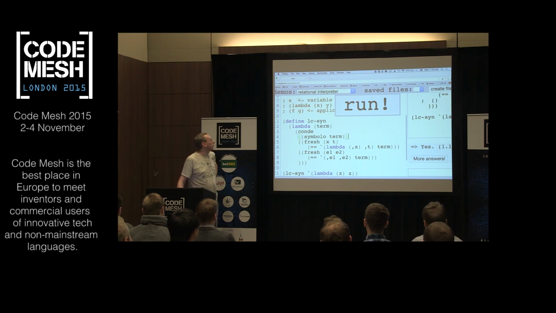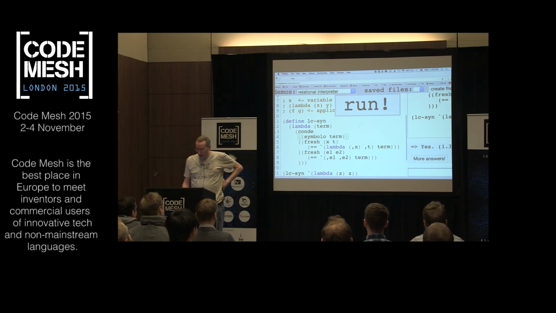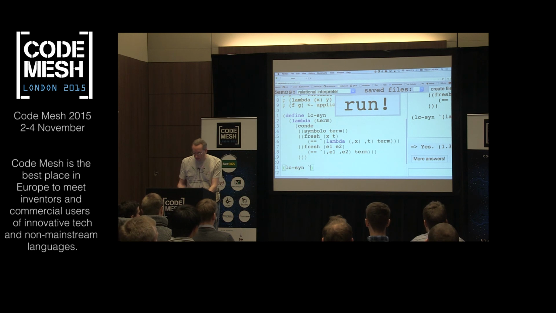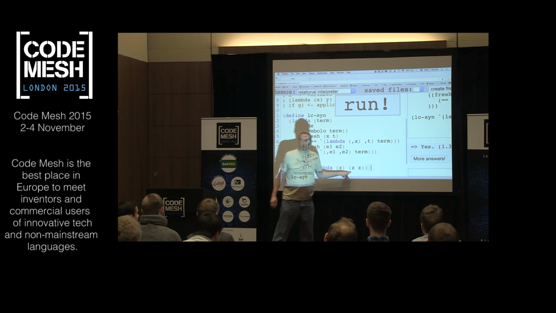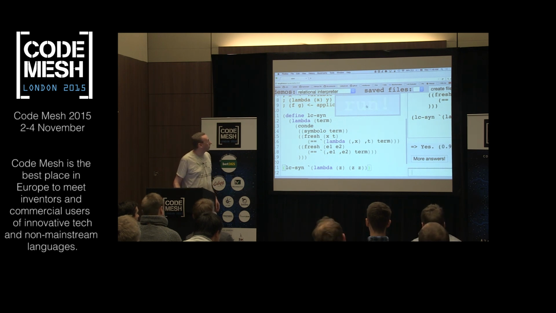And we're not saying we care whether it's x or y or whatever, right? But we care that it's a symbol. So let's see if that runs. Yes. Okay. Cool. And we can try some other tests. So we could say, well, actually maybe it's lambda z and z applied to z or something like that. Okay. So we've got an application, we have a variable reference, and we have a lambda. So let's see if that's syntactically valid. Yes, that's syntactically valid, okay?